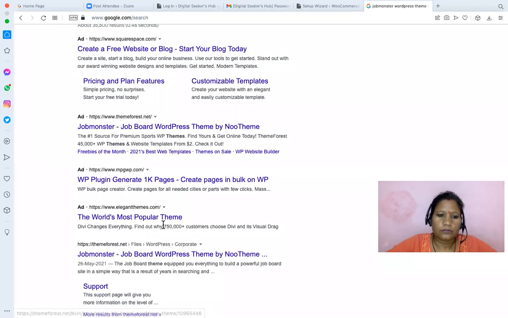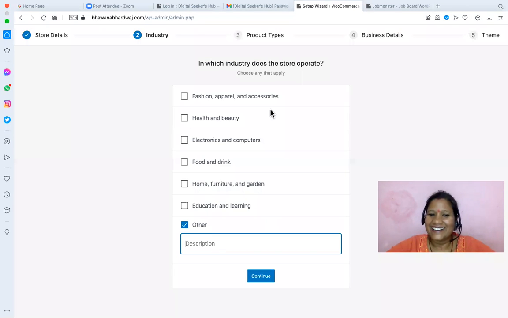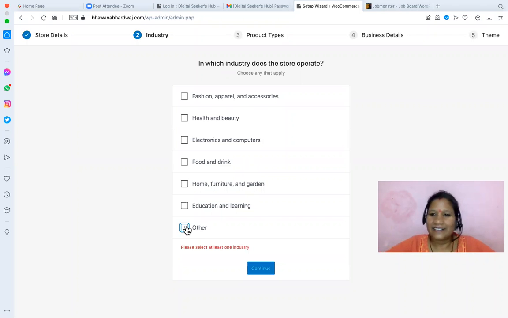I'll tell you what the problem is. Okay, so we will discuss it after this. Ma'am, if I need fashion, I have to choose fashion. Now we have these two requirements in our place. One is Shopify and another is Job Portal. So in one of the sessions we will look into the Job Portal theme as well.